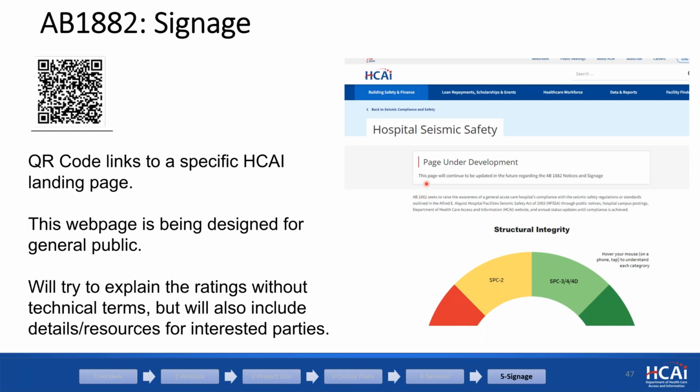Again, it's a challenge explaining very technical things to non-technical people. So we will continue to make this information as friendly to non-technical people as possible for the rest of the year. And some hospitals are already taking some steps to explain on their own terms. So we'd like to see those examples. Maybe we will take some of those suggestions and put them on our website.